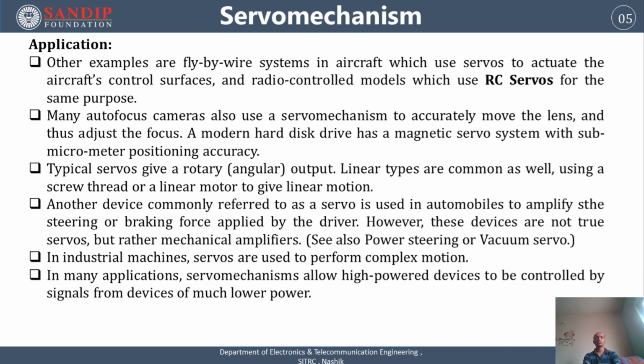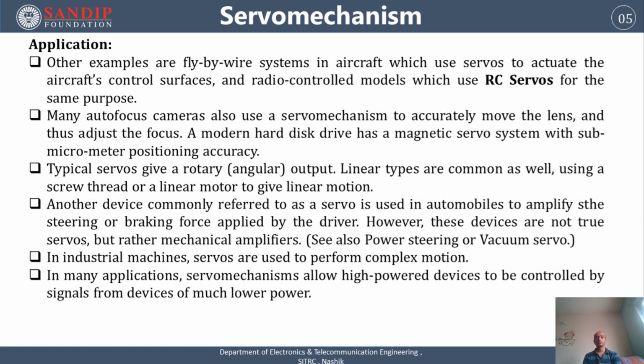Here we use a screw thread or linear motor to give linear motions. Another device commonly referred to as a servo is used in automobiles to amplify the steering or braking force applied by the driver. However, these devices are not true servos, but rather mechanical amplifiers.